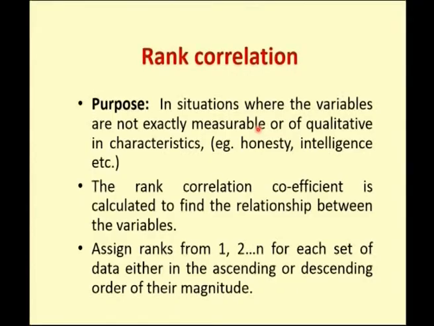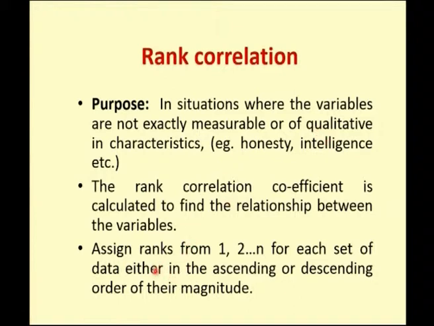What you need to do is find the scores or the test marks for these characteristics, and you have bivariate data for this qualitative type, and you want to find out whether there is any correlation or relationship between those two characteristics. So, it is calculated to find the relationship between two variables. Here the variables are nothing but your characteristics or qualitative type of nature.